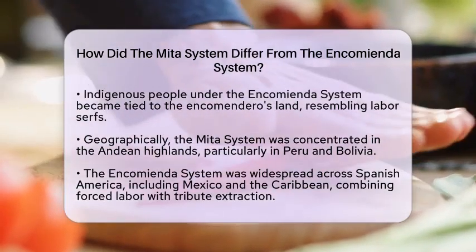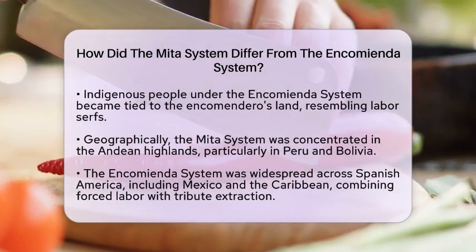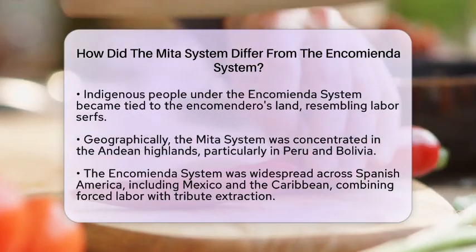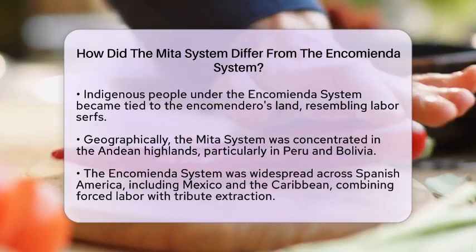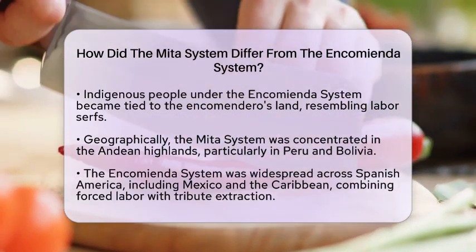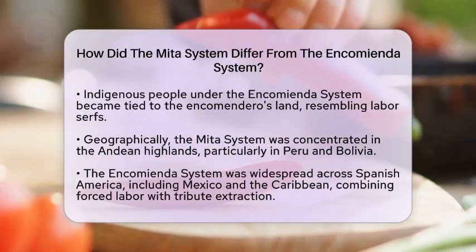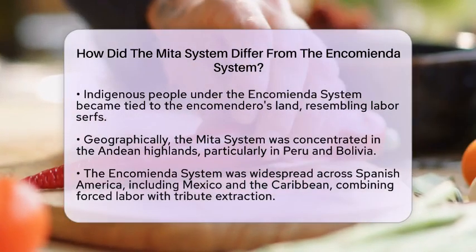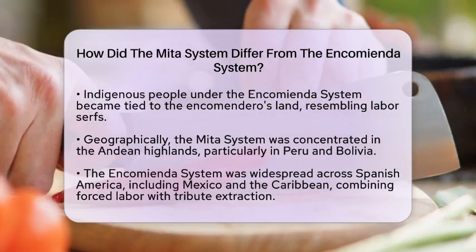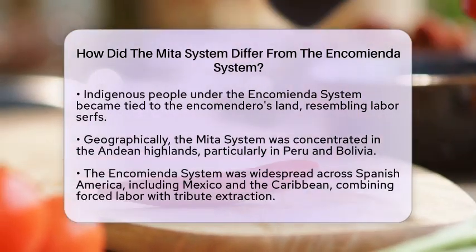Geographically, the Mita system was concentrated mostly in the Andean highlands, particularly in Peru and Bolivia, focusing on mining labor. It caused demographic collapse due to harsh conditions and separation from communities. The system disrupted traditional social structures and economies by forcibly removing men for extended periods.